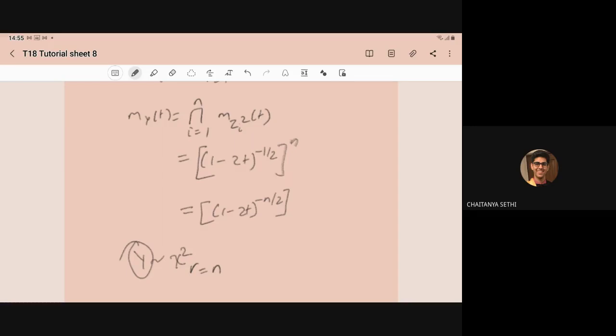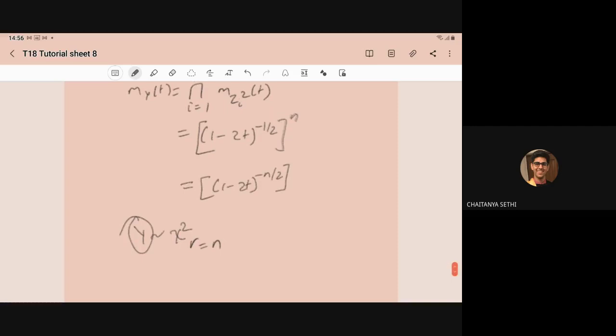So you can say that Y follows the chi-square distribution with degree of freedom n. So that's all for today's class. In the next class we will start the new sheet. The overall important thing is that the moment generating function for the sum of random variables is the product of the moment generating functions if the random variables are independent of each other.